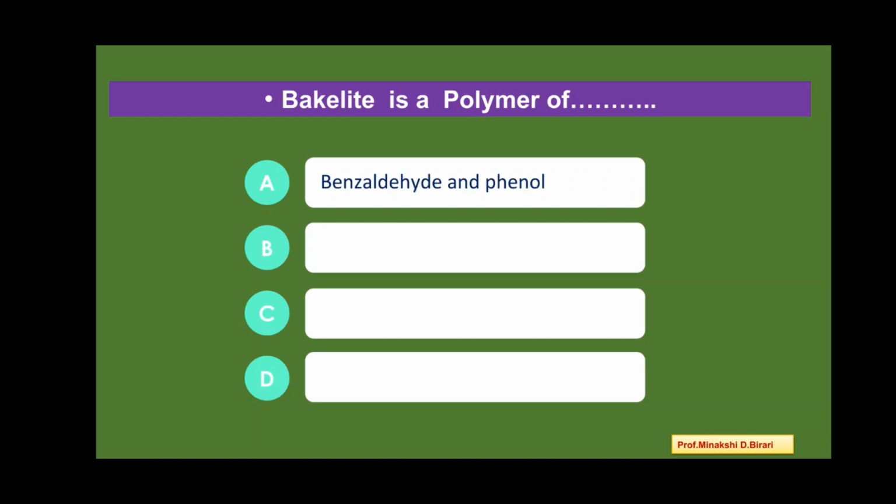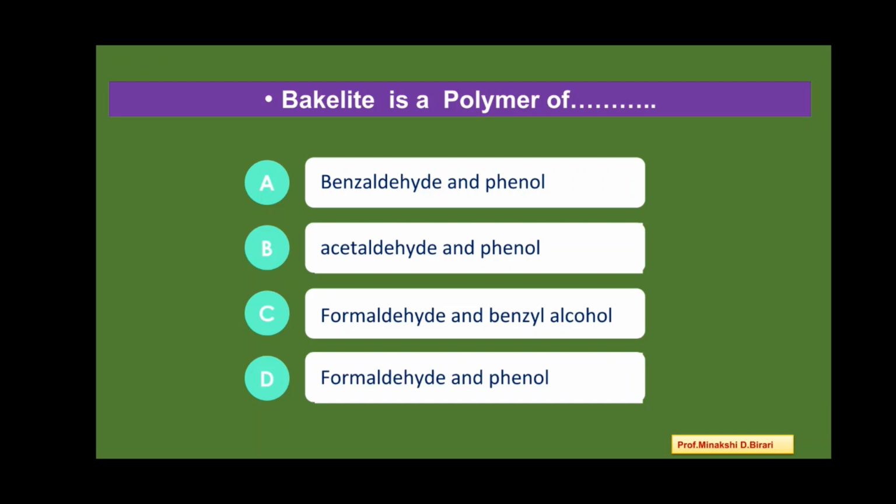Next question. Bakelite is a polymer of benzaldehyde and phenol, acetaldehyde and phenol, formaldehyde and benzyl alcohol, formaldehyde and phenol. So, bakelite is a polymer of formaldehyde and phenol. Option D is correct answer.